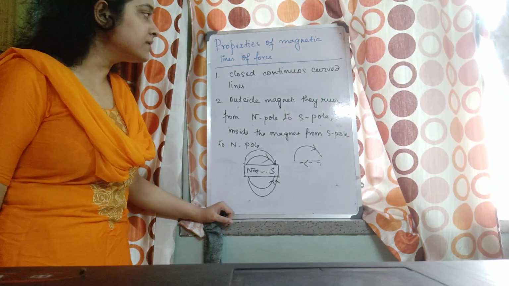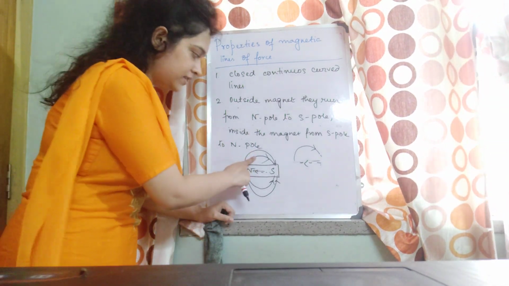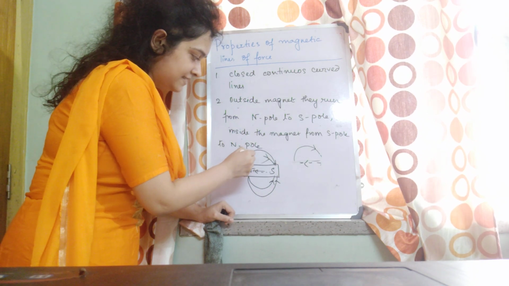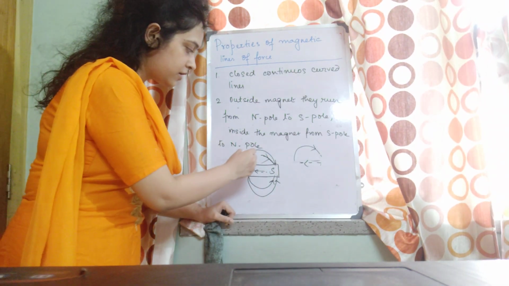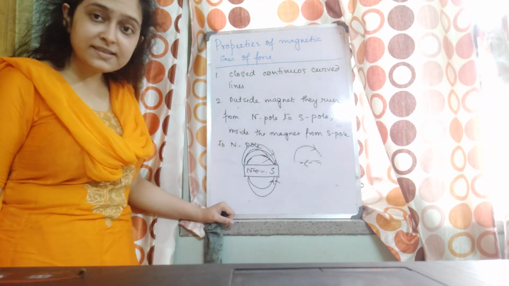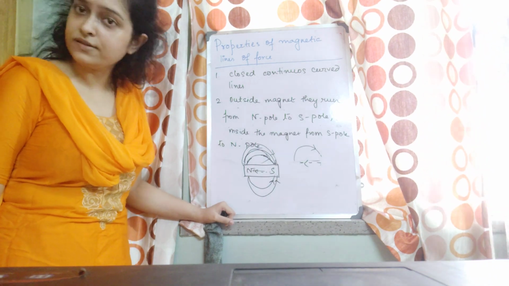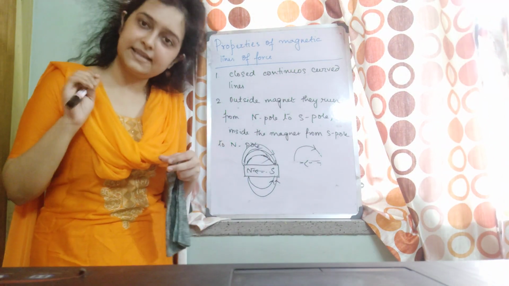And they are closed, continuous curved lines. It's not that the line has stopped here and you have started again from here. No, they are continuous, closed, curved lines, not straight lines. So we represent the magnetic field like this.